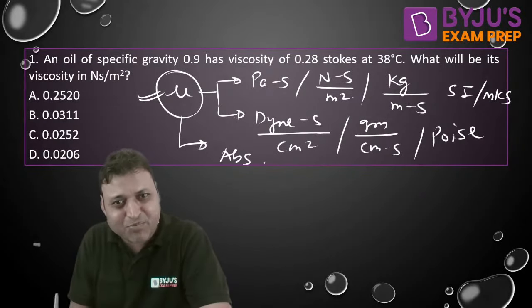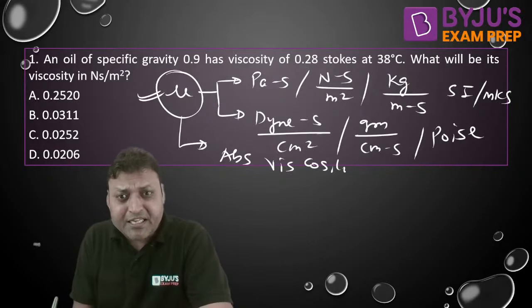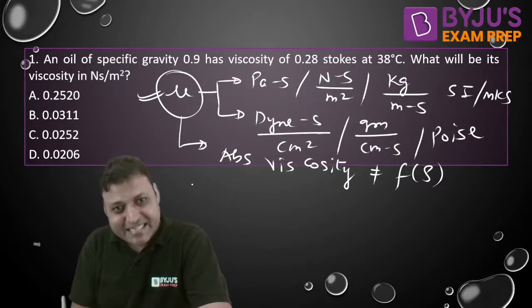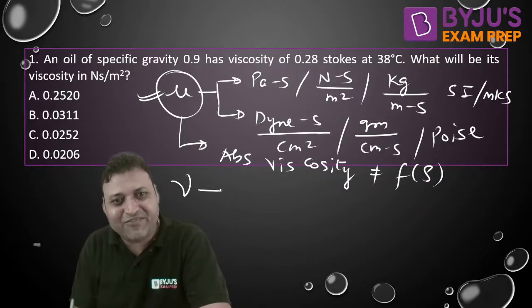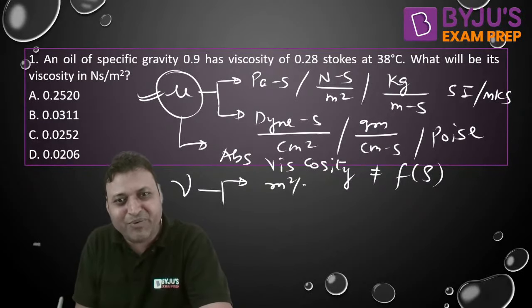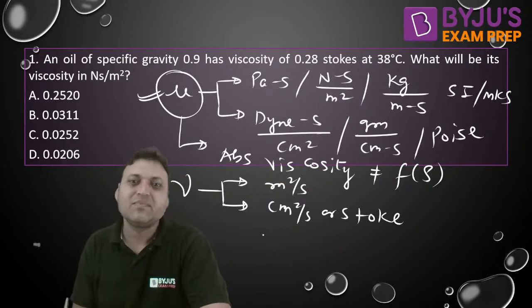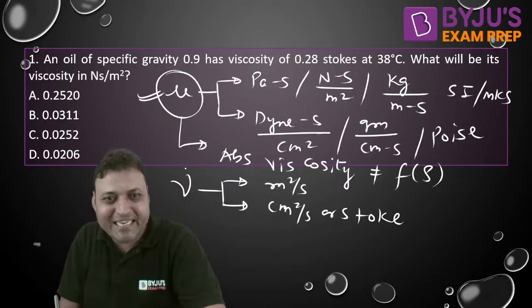This is coefficient of viscosity, dynamic viscosity, or we can also call it absolute viscosity. Why do we call it absolute viscosity? Because it is not a function of density. Similarly, there is another viscosity, which is kinematic viscosity. SI unit is meter square per second and CGS unit is centimeter square per second or stoke. You should be able to convert these.